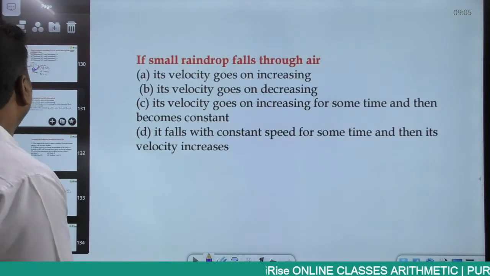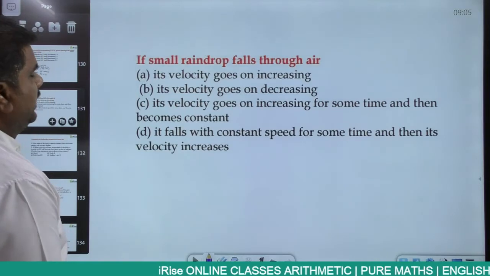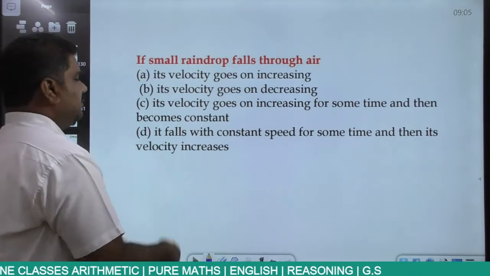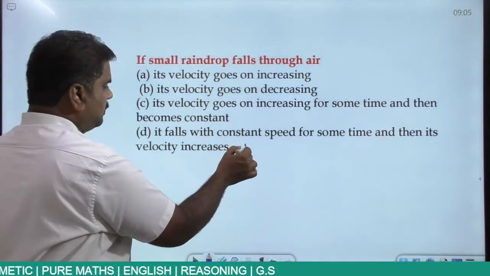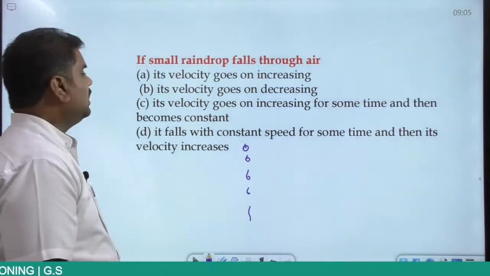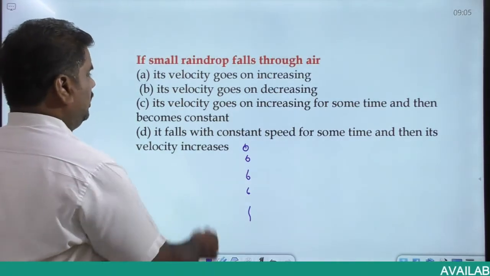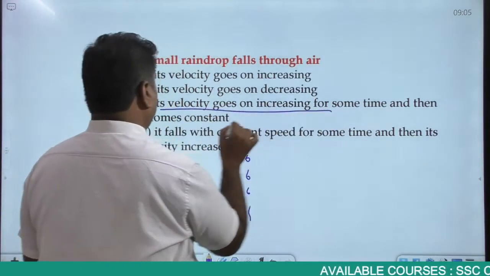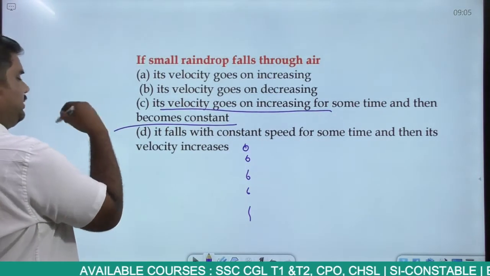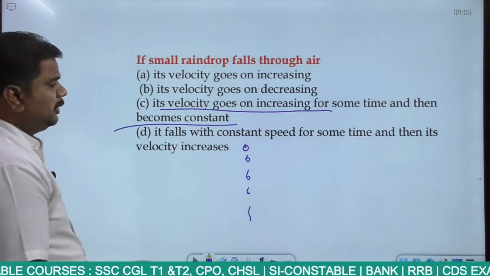Then, if a small raindrop falls through air, what happens? Generally, whenever you have rain, the moment the raindrops keep moving downwards, what happens to the velocity? The velocity goes on increasing for some time and then it becomes constant. It is because of the resistance of air.